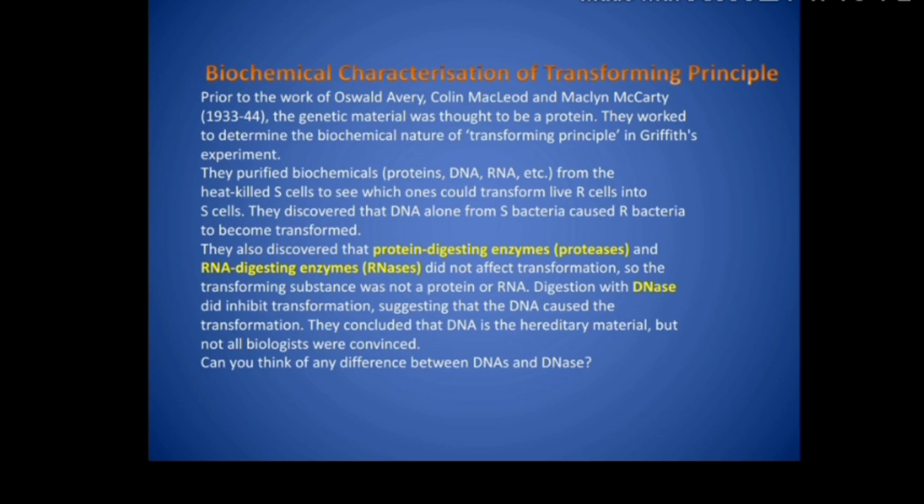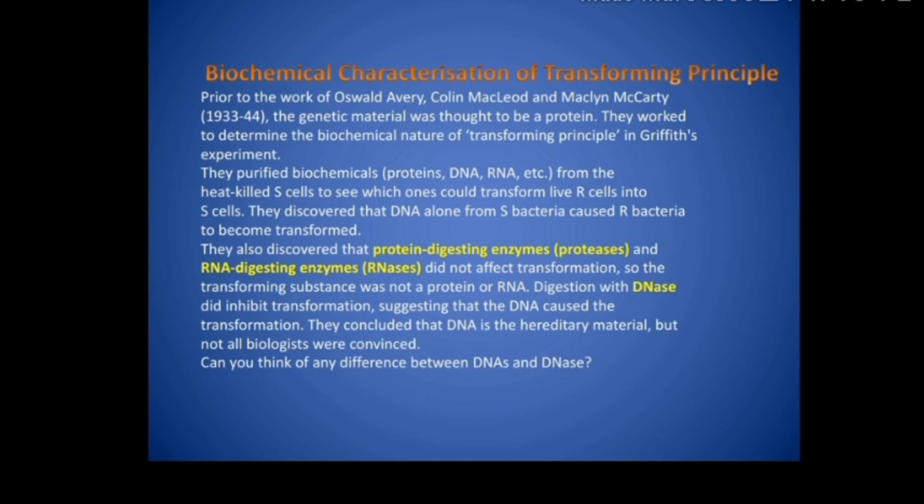So they also found that transforming principle could not be destroyed with proteases. Proteases are the enzymes which digest the protein. So if you mix protein with proteases, it will destroy them, right? अगर protease इन्हें digest कर देता तो वो destroy हो जाते. अब ये destroy नहीं हुए. That means transforming principle is not a protein.